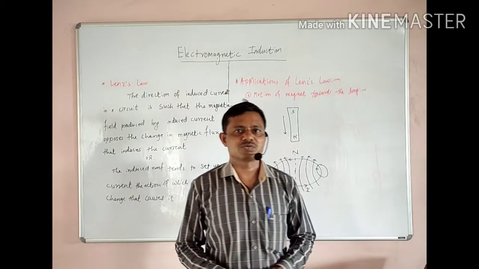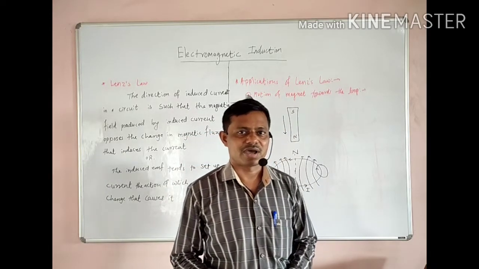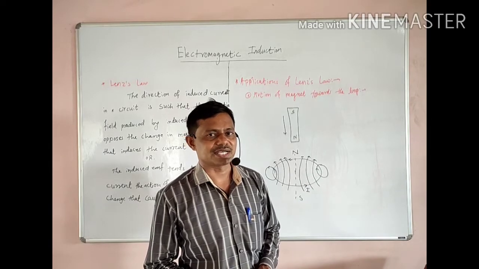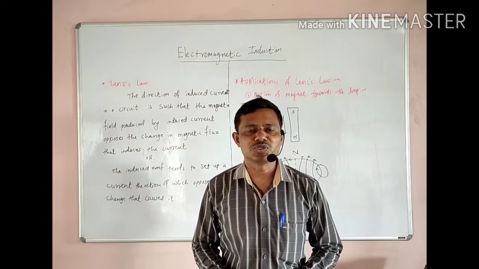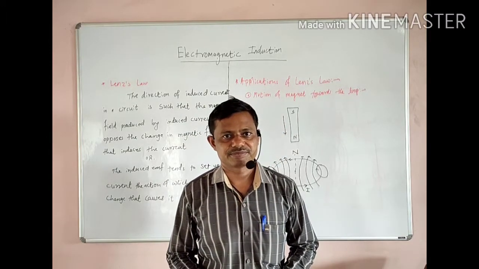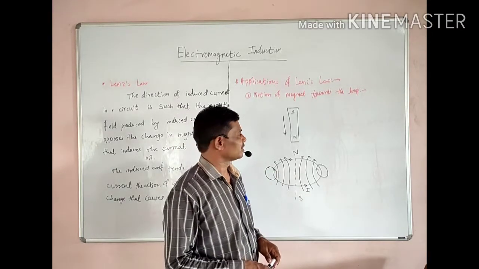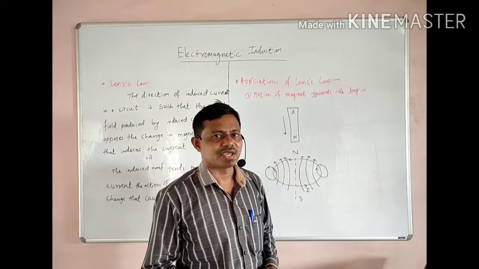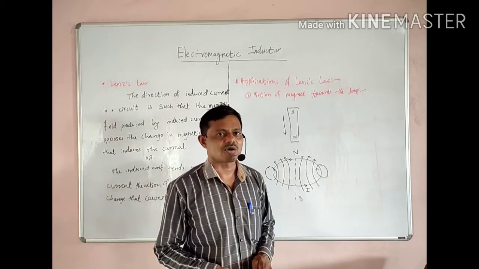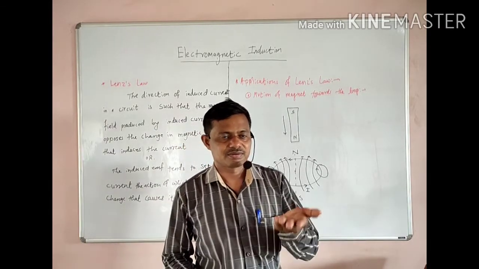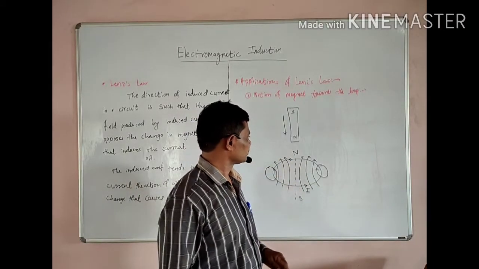As soon as we start the current in the coil wound on the iron core, magnetic flux is set up there, and due to this magnetic flux, current is induced inside the metallic ring, and due to this induced current a magnetic dipole develops, which opposes the magnetic flux of the coil wound on the iron core.